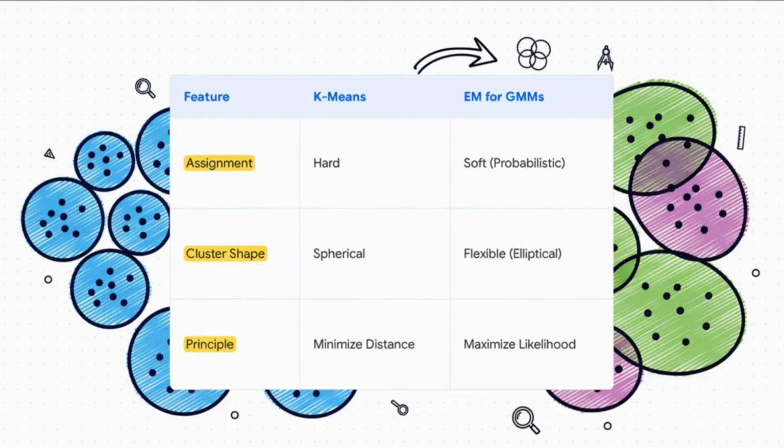So let's just put them side by side for a second. K-means uses a hard all-or-nothing assignment, which results in these rigid spherical clusters. EM, on the other hand, uses a soft probabilistic assignment, which allows it to find these flexible elliptical shapes. At the end of the day, k-means is all about minimizing distance, while EM is about maximizing probability. And believe me, that makes all the difference.